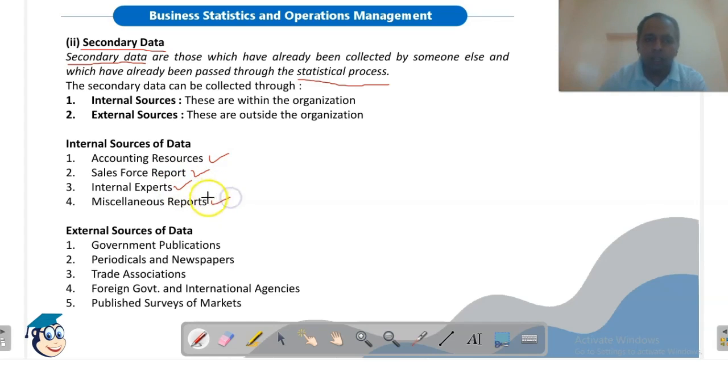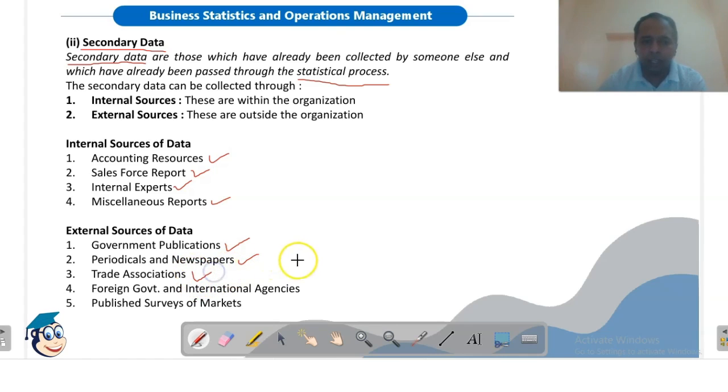Miscellaneous reports: there are various types of studies conducted within an organization, and these reports also serve as secondary data. Now, external sources: there are various government publications, like the RBI publishes its bulletin, and SEBI, the Securities and Exchange Board of India, publishes its bulletin.